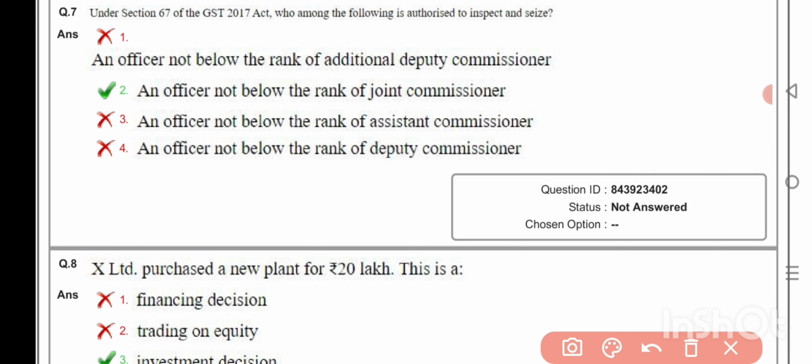Under Section 67 of the GST 2017 Act, who among the following is authorized to inspect and seize? An officer not below the rank of Joint Commissioner. X Limited purchased a new plant of rupees 20 lakh. This is an investing decision.